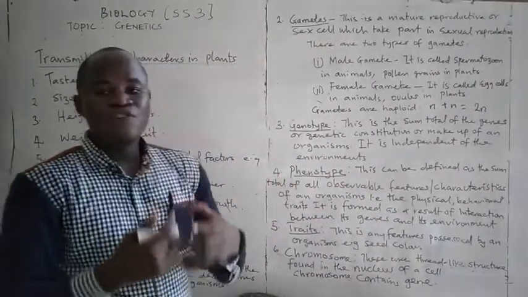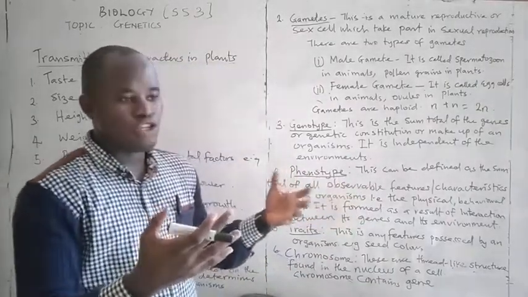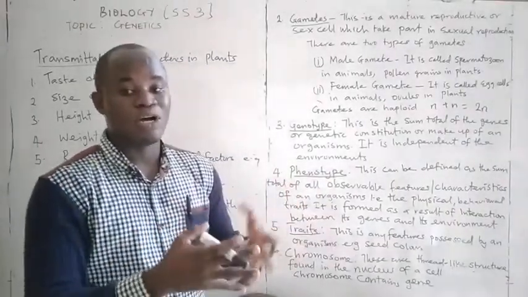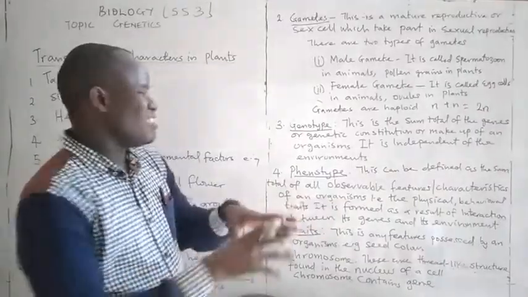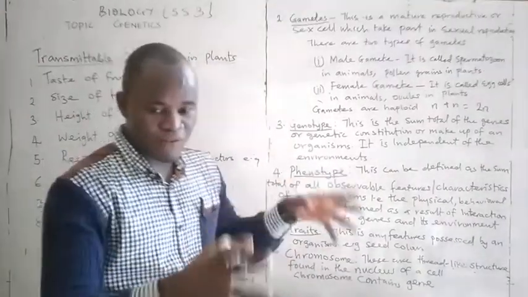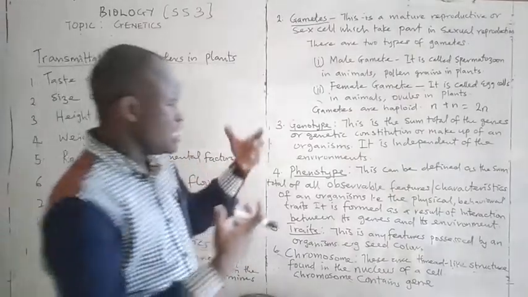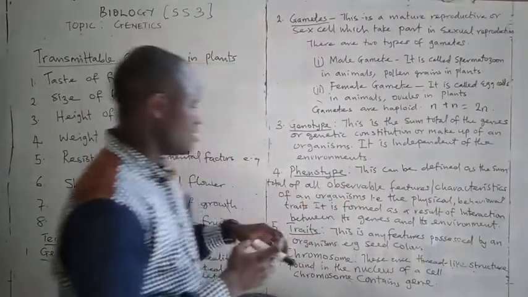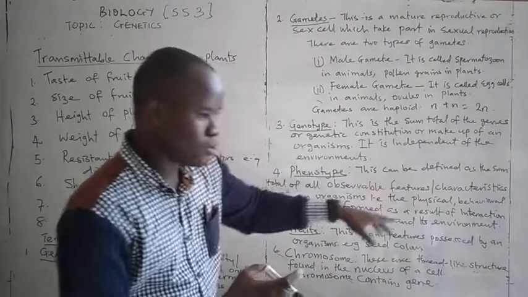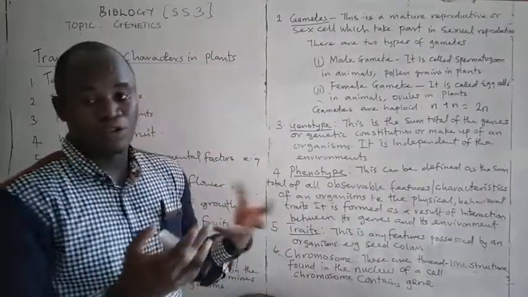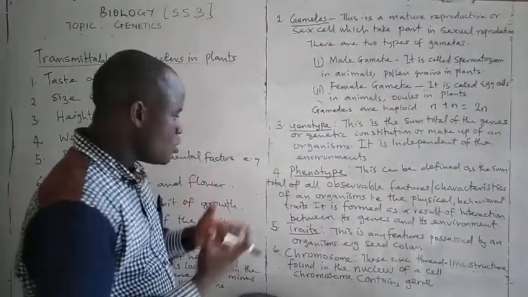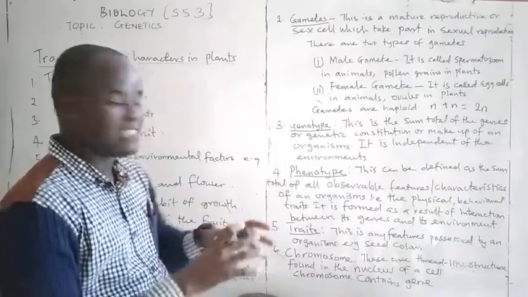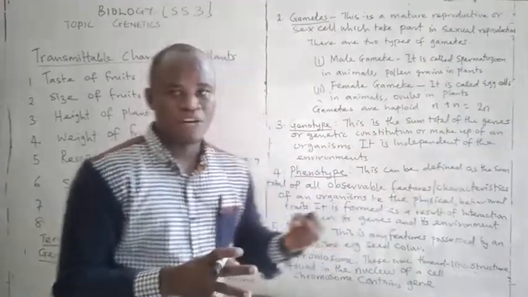For example, if you are living in a rural area, it does not affect your intelligence. It does not determine whether you are going to be smart or you are going to be stupid. It is independent of what? Of the environment. But when we are talking about the next terminology used, phenotype, this can be defined as the sum total of all observable features or characteristics of an organism. It is the physical, the behavioral trait that is seen in an organism, and it is formed as a result of interaction between environment and the gene.